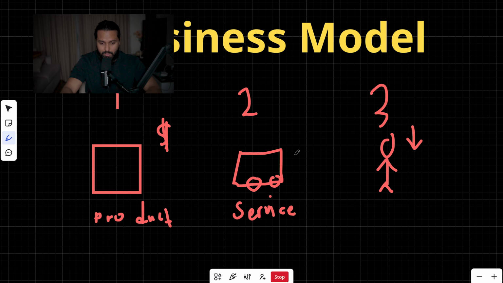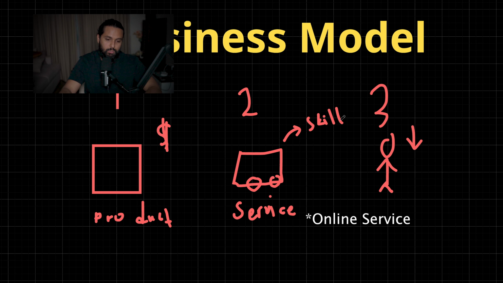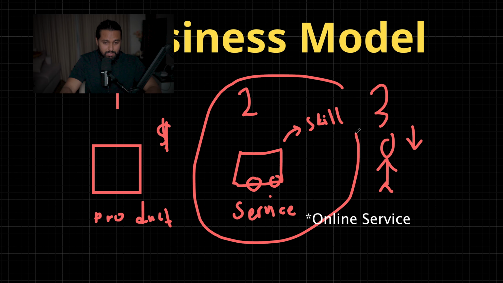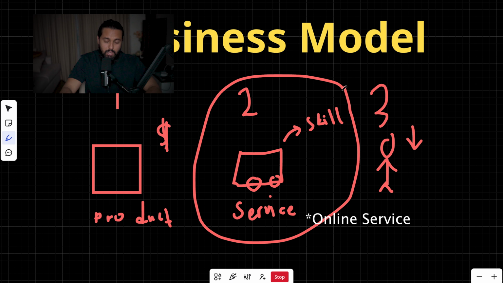But if you start selling a service, you just need a skill to start selling a service. You don't need any kind of upfront investment to start selling a service. And that's why this business model is the best business model to start as a beginner. And that's what we are going to do in this video.